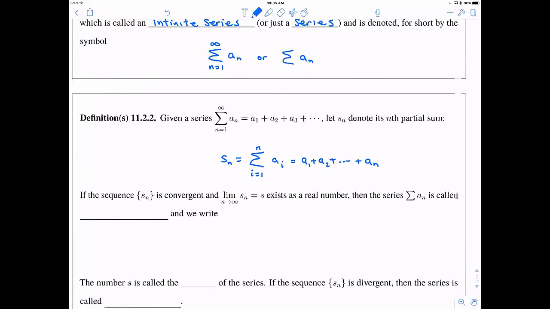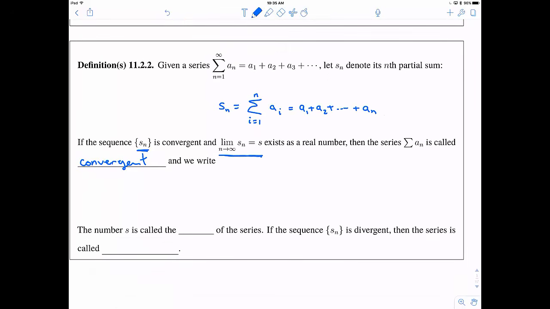That's the nth partial sum: it's not an infinite series, but finite. If this sequence of partial sums is convergent, meaning the limit as n approaches infinity of s sub n equals s, exists and is a real number, then the series is called convergent. We say that it converges or heads towards something.